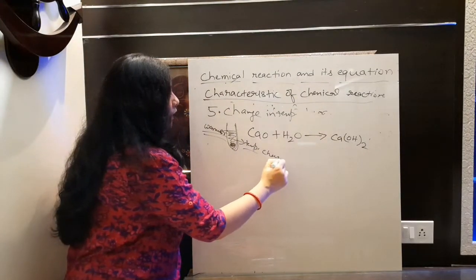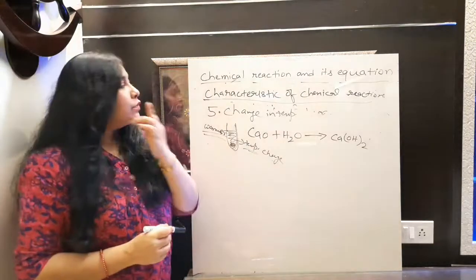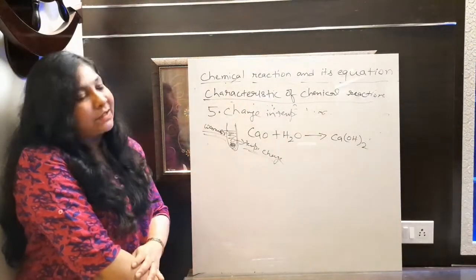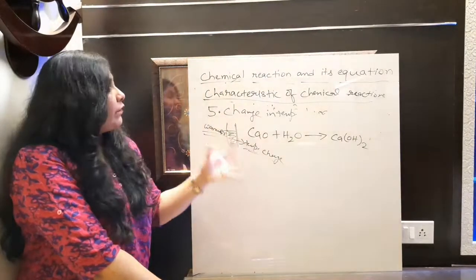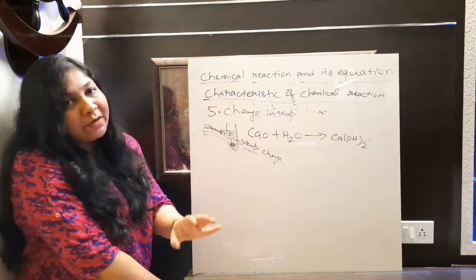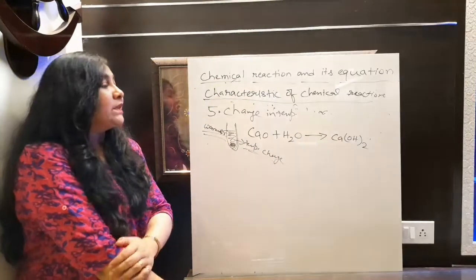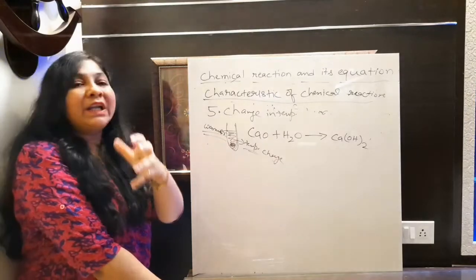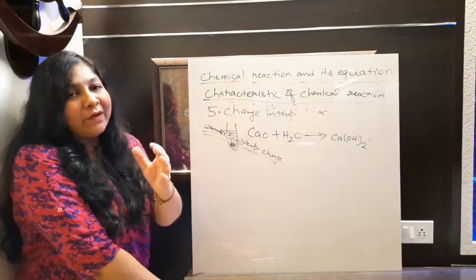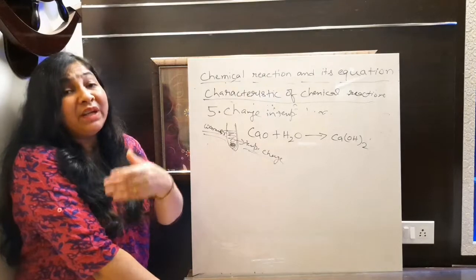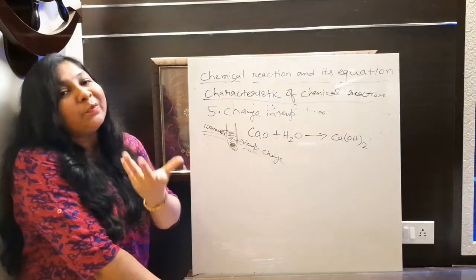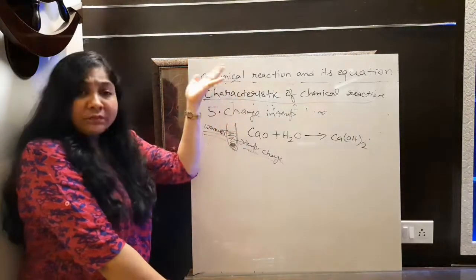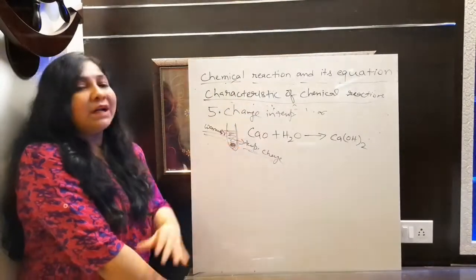यहाँ पर क्या हो रहा है? Temperature चेंज हो रहा है. फाइन. So this is also a characteristic that you can observe in any chemical reaction. So after completion of reaction, if temperature is changing, then also you can identify chemical reaction is going on, because the rearrangement of atom we are not able to identify. Always remember, whatever reaction is going on there that we are not able to observe, because we are not able to even see atom, तो हमें उसका rearrangement कहाँ से दिखने वाला है. Fine. So how will we identify? Only by observing these all characteristics that we discussed here.